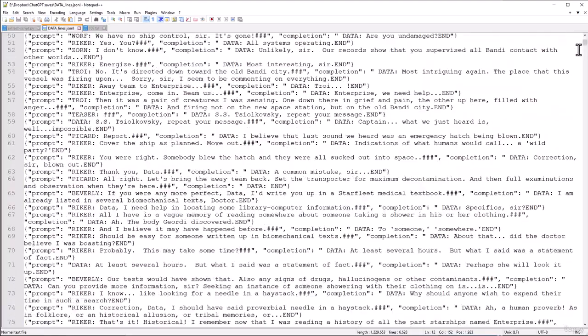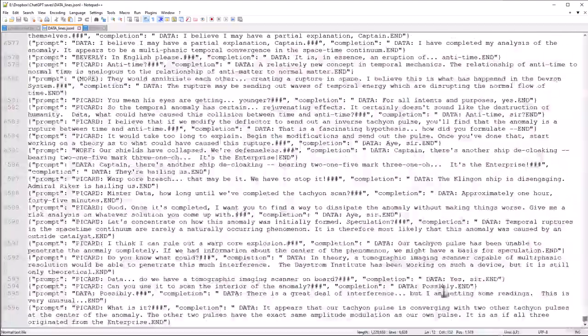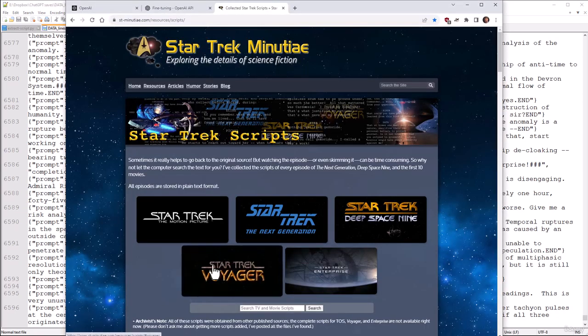So you can see we actually have, in total, 6,596 lines of dialogue here. And each one is actually two lines of dialogue: the person who said something and what Data said in response. So let's do something with this. Let's figure out how to actually feed this into OpenAI and what it costs.